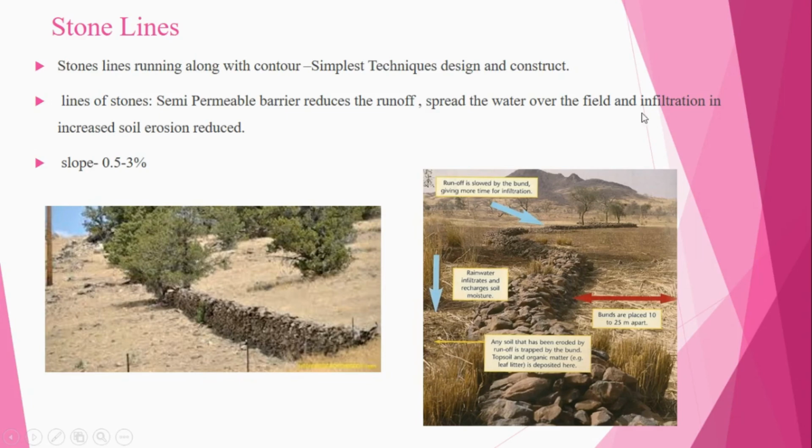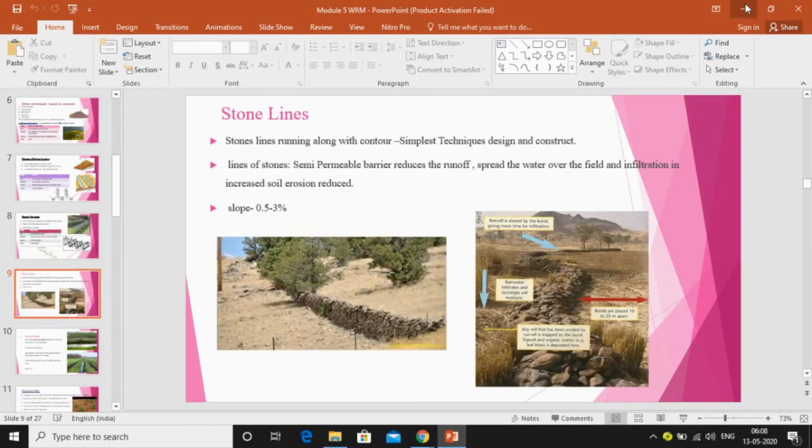Lines of stones are a semi-permeable barrier that reduces the runoff. If it acted as a fully permeable member, it would increase the runoff. So the lines of stone act like a semi-permeable barrier, which reduces the runoff and also spreads the water over the field. Infiltration also increases, and soil erosion is reduced, because if we go for runoff, soil erosion will be more, so infiltration is more.